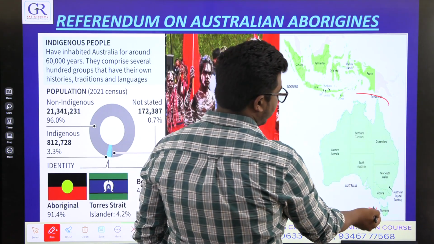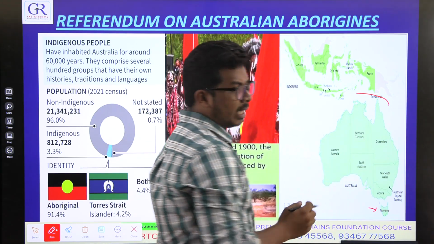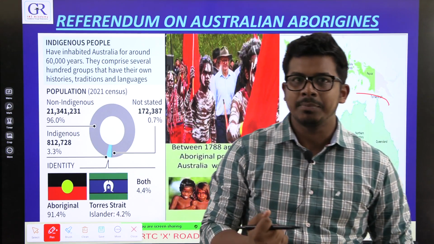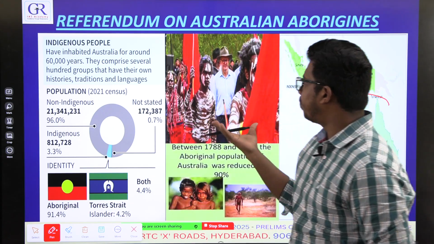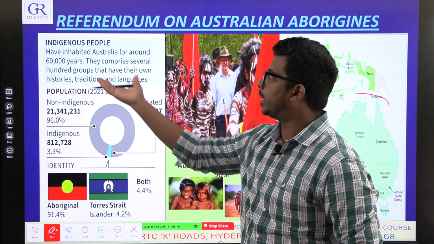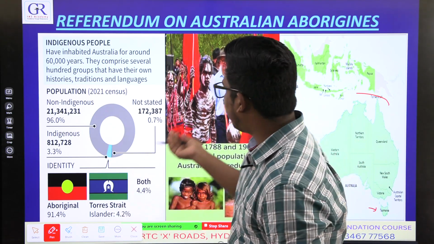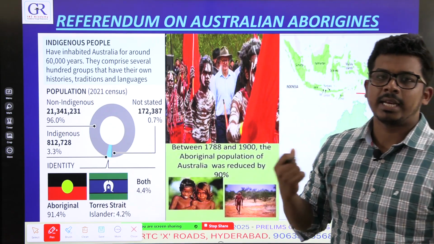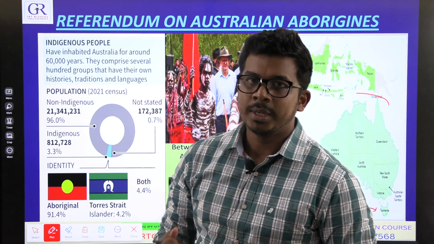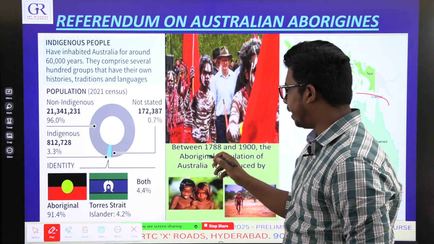This is Australia, Tasmania. Now there were some tribes who have been inhabiting Australia for almost 60,000 years. These are called Australian Aborigines. They are the original inhabitants of Australia. Then something happened in 1788.